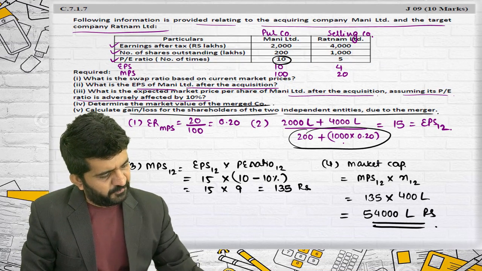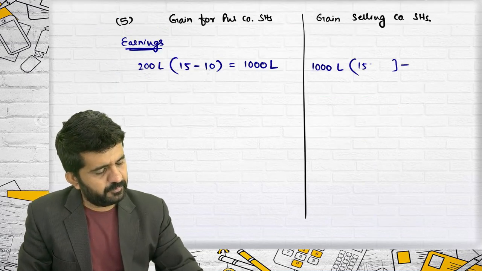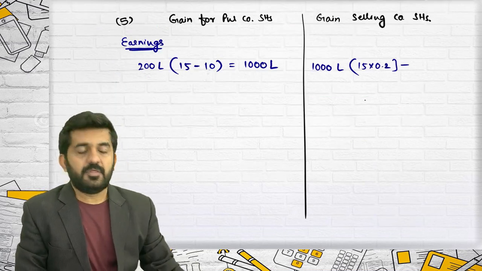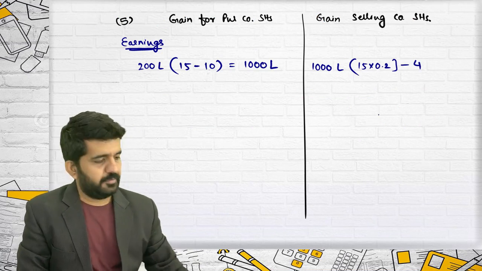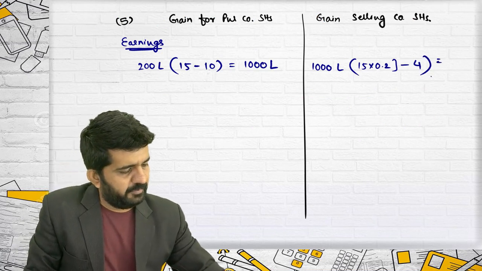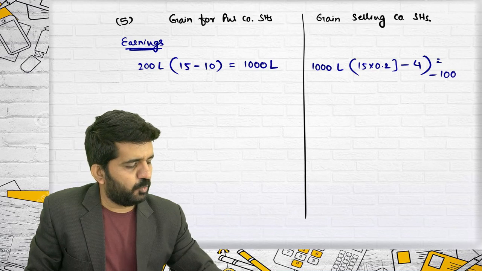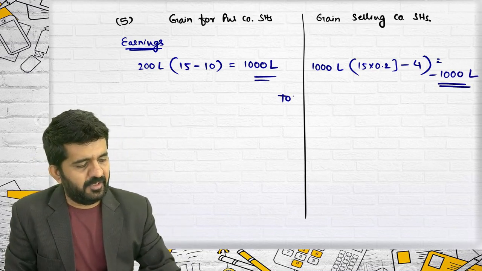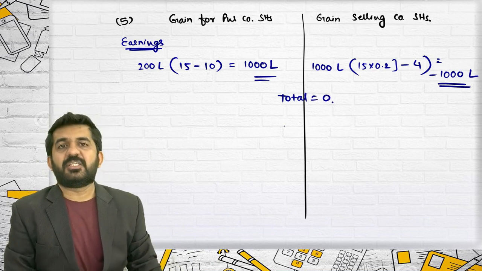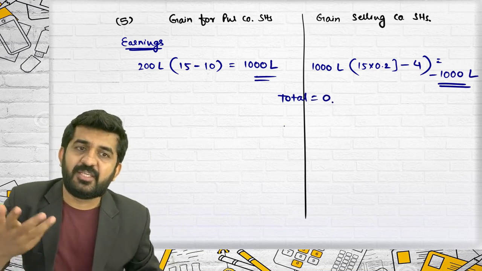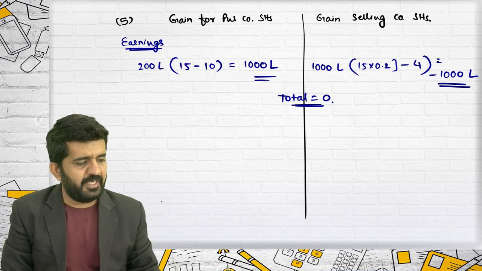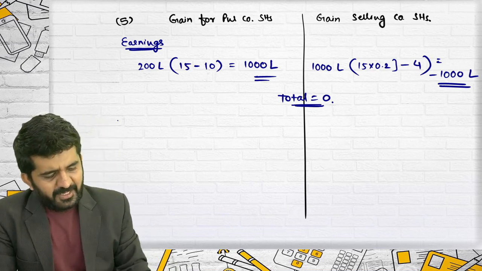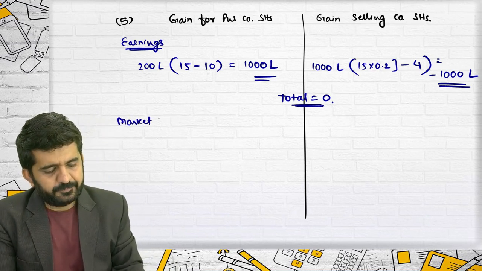What is new EPS? 15 into 0.2 minus 4 will be equal to minus 1000 lakhs. Total will always be 0 because there is no synergic gain. Then earnings, if you find out, total should be 0. Sorry, based upon market value.